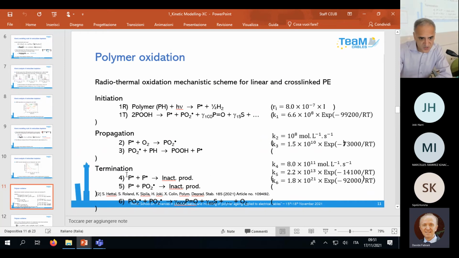The problem is that this reaction also depends on the molecular mobility because they are termination. So you consider radicals in a very small concentration, so you need to have some diffusion before reaction. So that means that they are in fact limited by the diffusion.